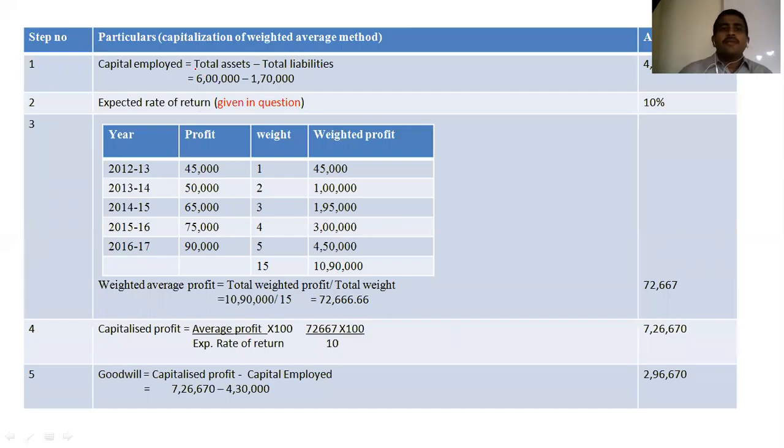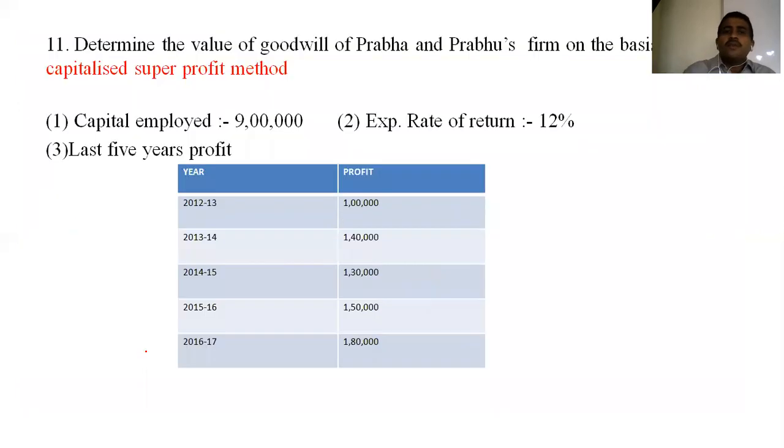In that we have seen capital employed and expected rate of return. Then I said to calculate the weighted average profit as per the year, profit, weight and weighted profit. Then comes capitalized profit, and then comes the goodwill. Up to here, I think we have learned.